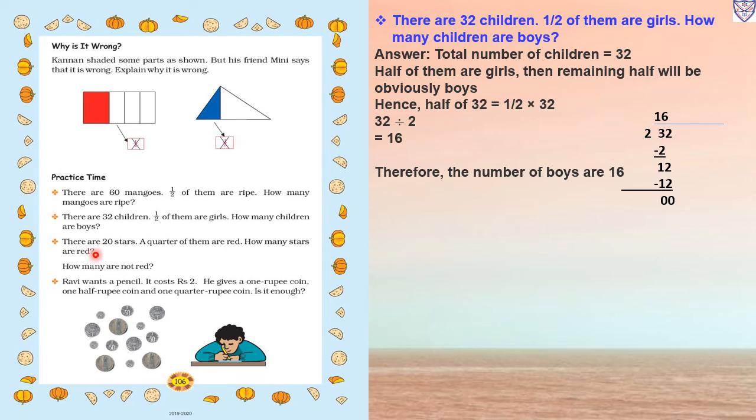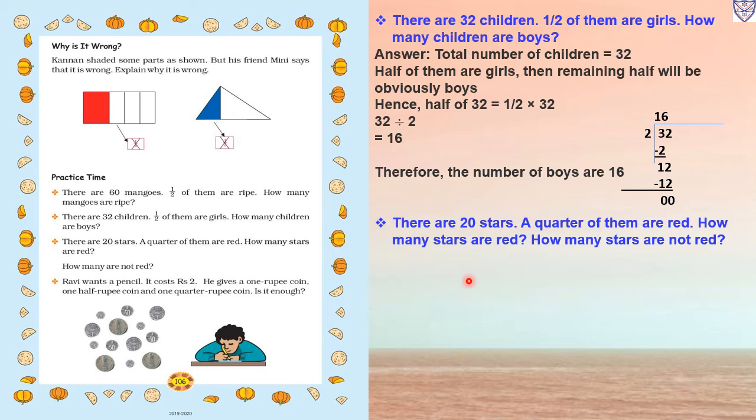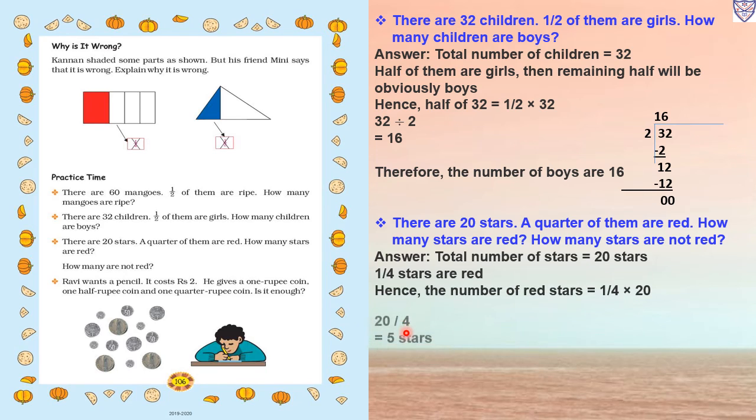Next question, there are 20 stars, a quarter of them are red. How many stars are red? So total number of stars equals 20. A quarter of the stars are red. That means 1/4 of the stars are red. Hence the number of red stars equals 1/4 multiplied by 20. So 20 ones are 20. 20 divided by 4, 4 5s are 20, we will get 5. So 5 is our answer. 5 stars. So therefore the number of stars which are red equals 5 stars.